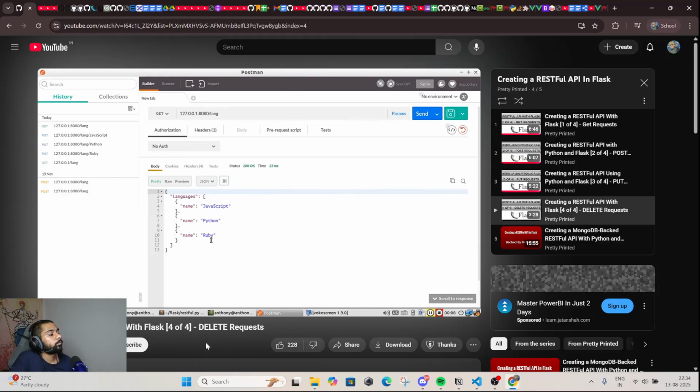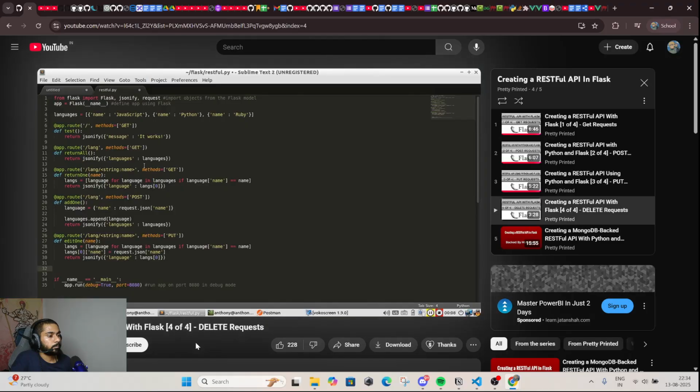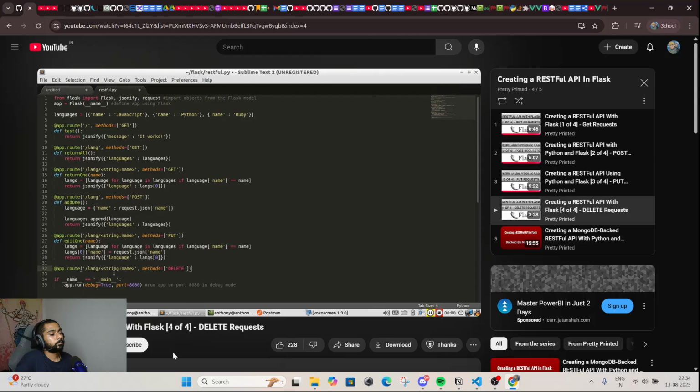And what the DELETE request is going to do is simply pass in the name of one of these languages and remove it from the list of languages. So let's get started building that. DELETE will be very similar to the PUT request and the GET request that specifies a name. So the first thing is setting up the route. And the methods will be DELETE. I'm going to call this remove_one, and it's going to take in the name from here as the parameter.